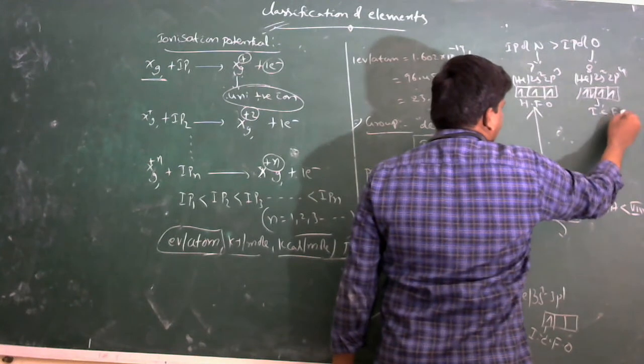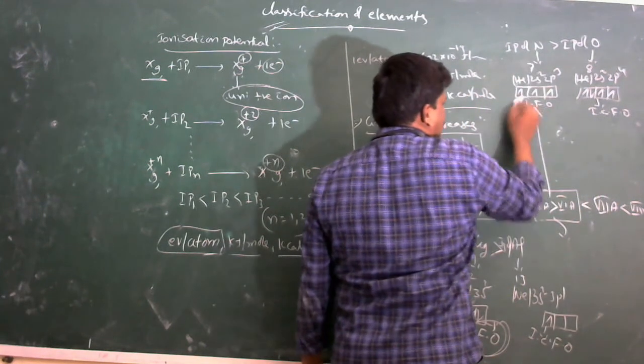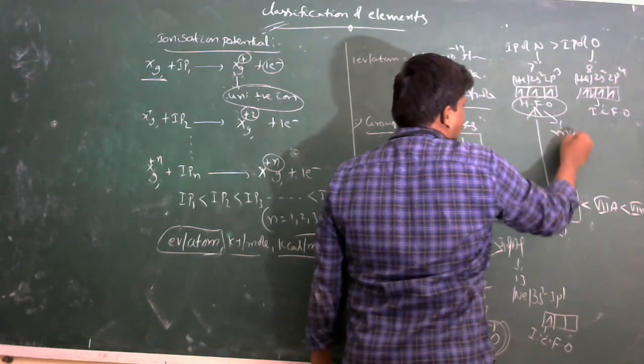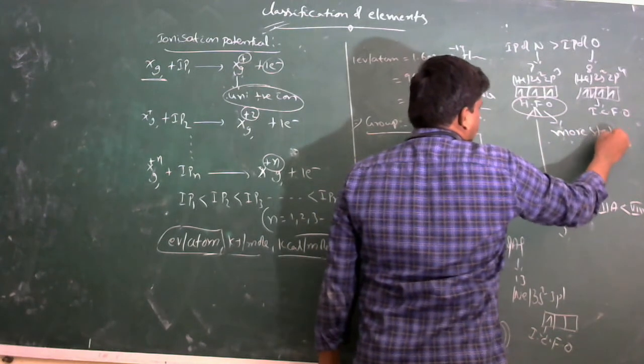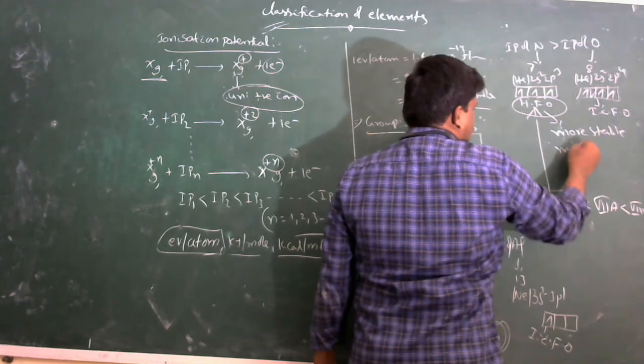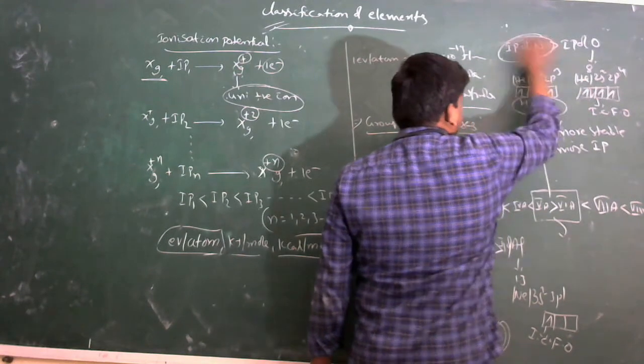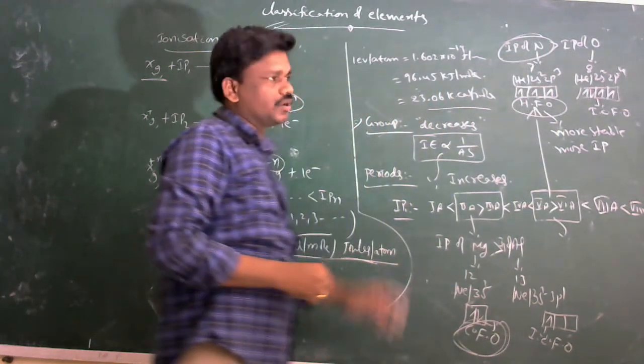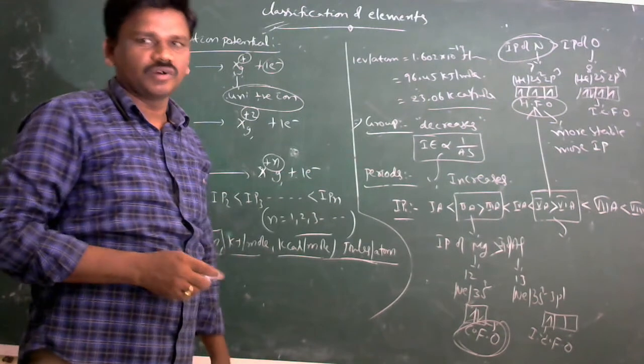Half filled orbitals are more stable, with higher ionization potential. Therefore, the ionization potential of nitrogen is greater than that of oxygen.